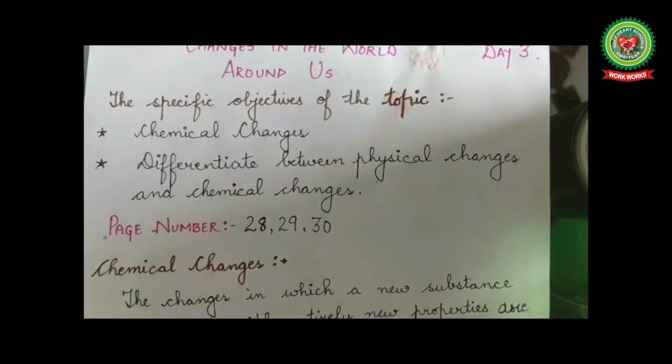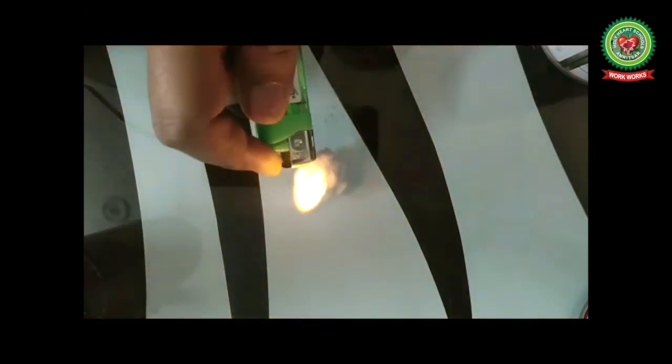Now to study chemical change, let's perform an activity. Take a cotton ball and light it with the help of a lighter. You can see that it is changing its color. The color has been changed to black. Now can you bring back this black cotton ball into white again? No. And this type of change is called a chemical change. You can see a black color and smoke coming out of it. This is a chemical change as a new substance is formed.